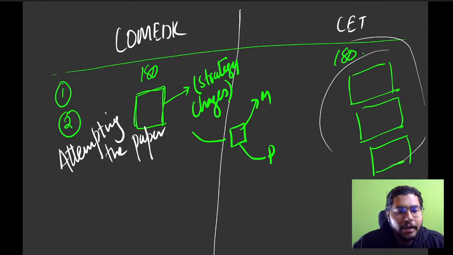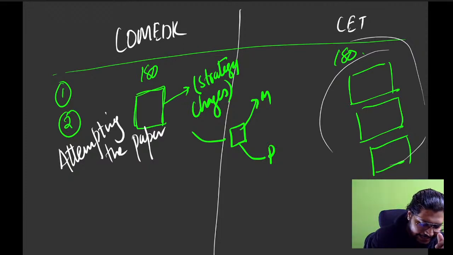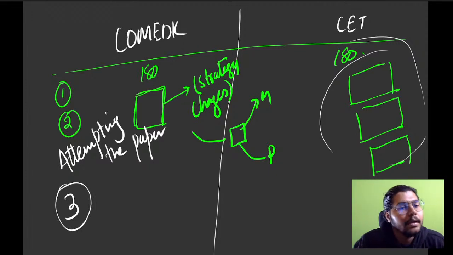In COMEDK, if my chemistry is very strong, what will I do? I'll solve it faster, then give the extra time I'm getting to maths and physics. The same thing I can't do in CET, okay? So the way I'm attempting the paper differs. Next, about the question pattern.